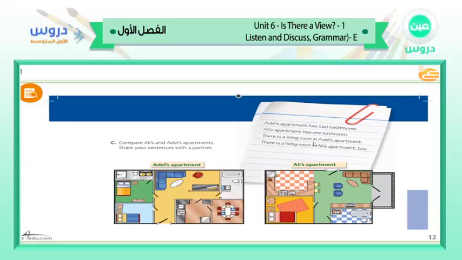There is a living room in Adil's apartment. There is a living room in Ali's apartment too. There is a living room here and also there is a living room there. This is how we can compare these two apartments and see the differences between them.